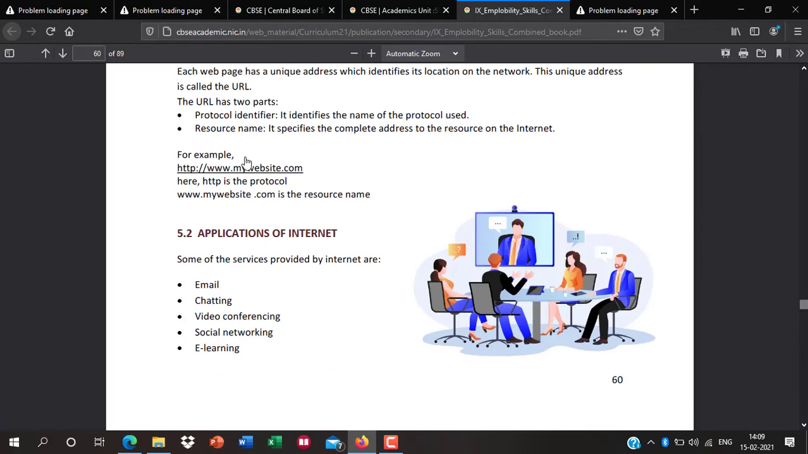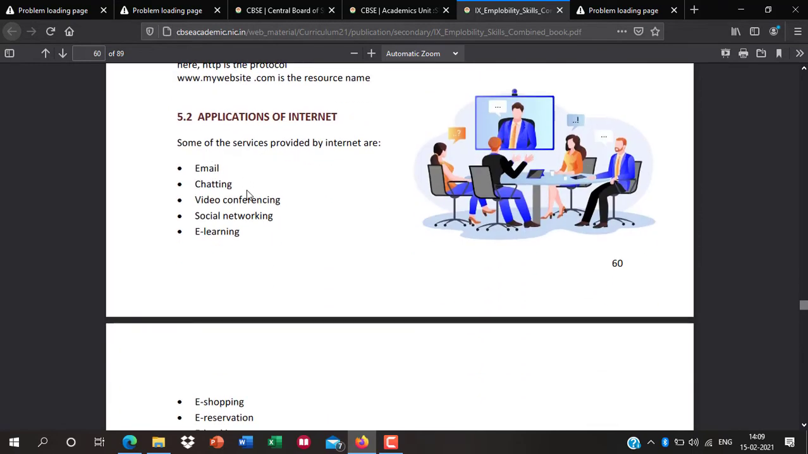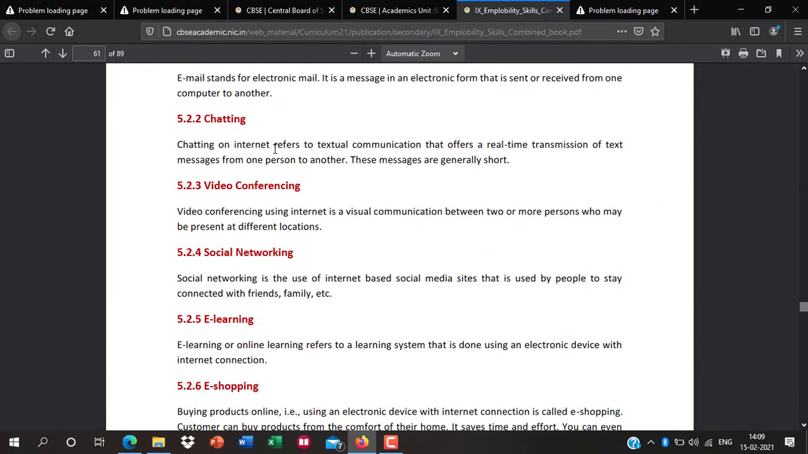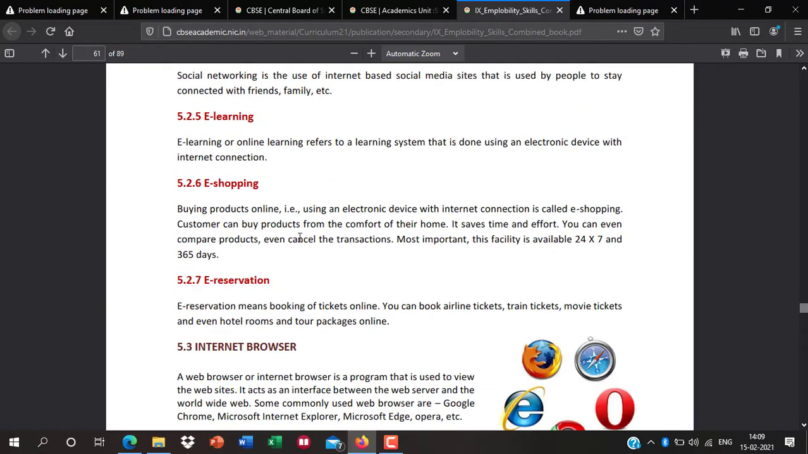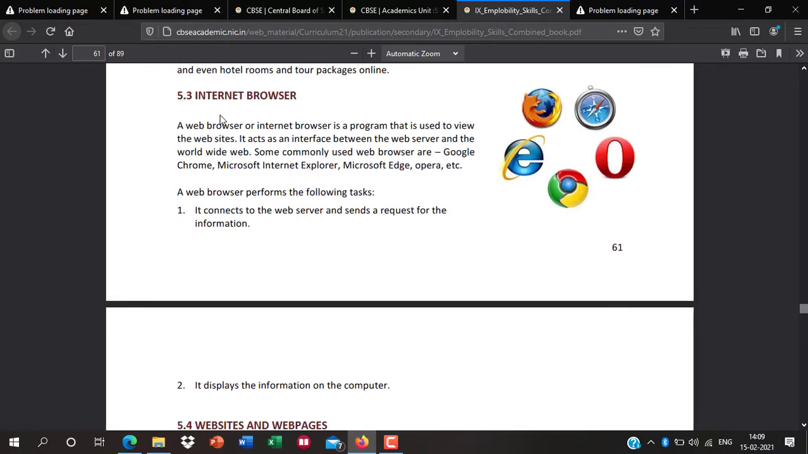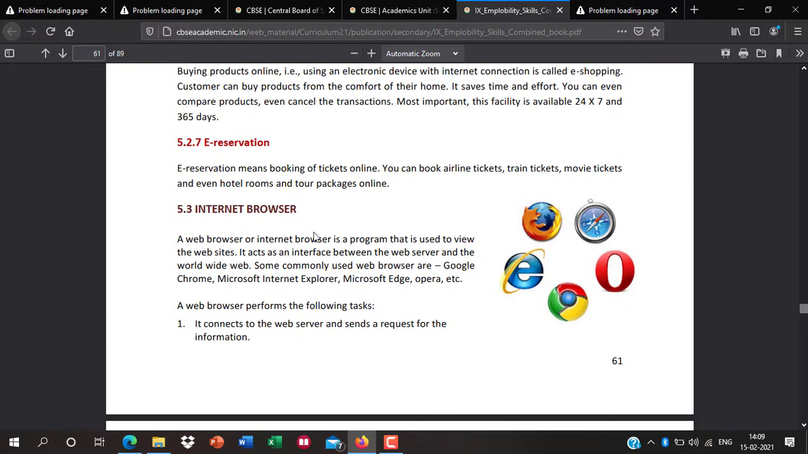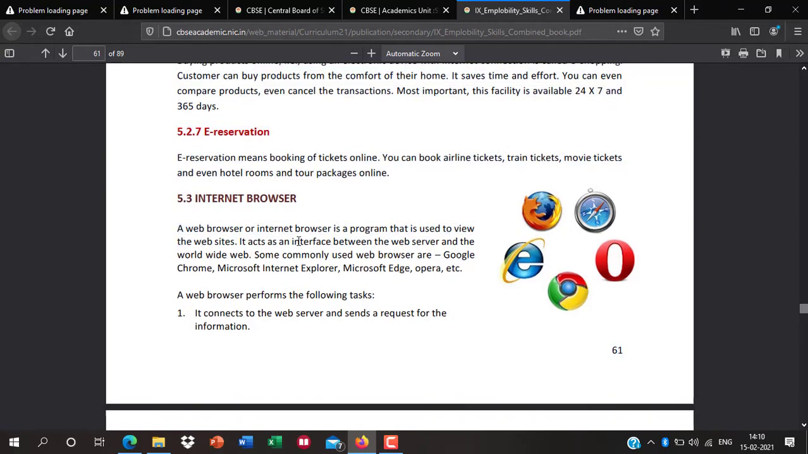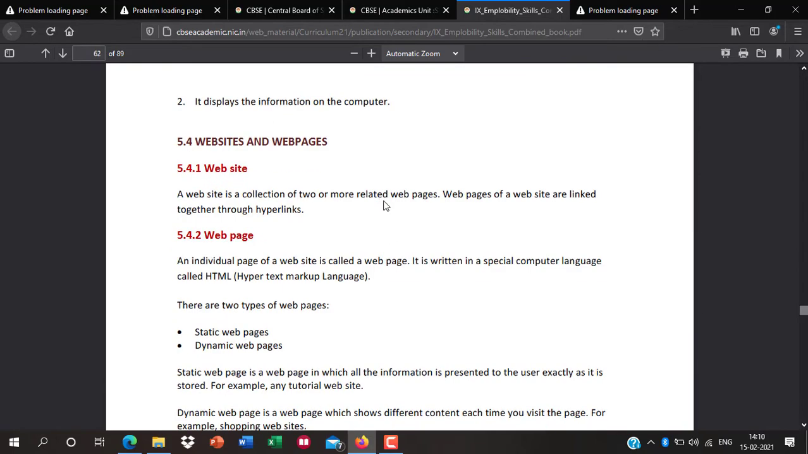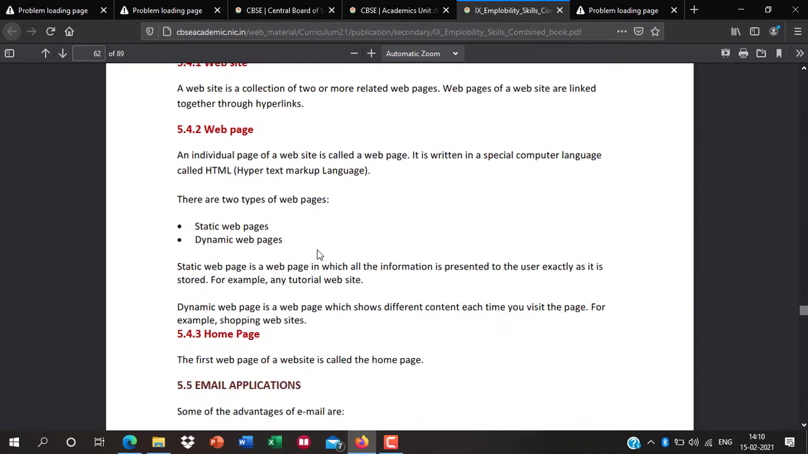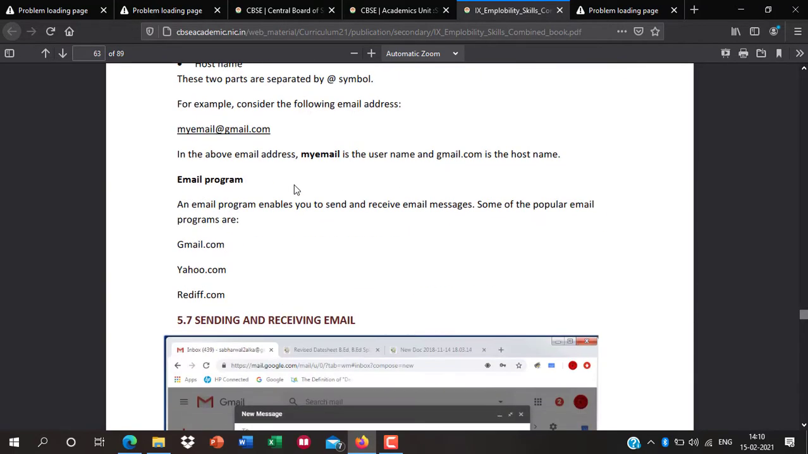URL, Uniform Resource Locator, applications of the internet like email, chatting. Okay, these are the general things, so kindly just read a little bit. Okay, internet browser. First you come to know what the internet browser is. A browser or internet browser is a program that is used to view websites. Okay, so it is the definition of the web browser, and what is a website, what is a web page, all things are available here.